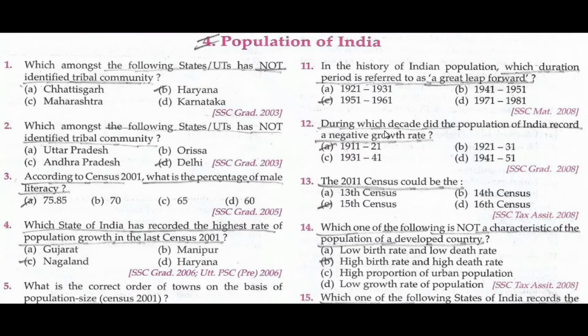Population of India. Which among the following state or union territory has not identified tribal community? Haryana. Which among the following states or union territory has not identified tribal community? Delhi.